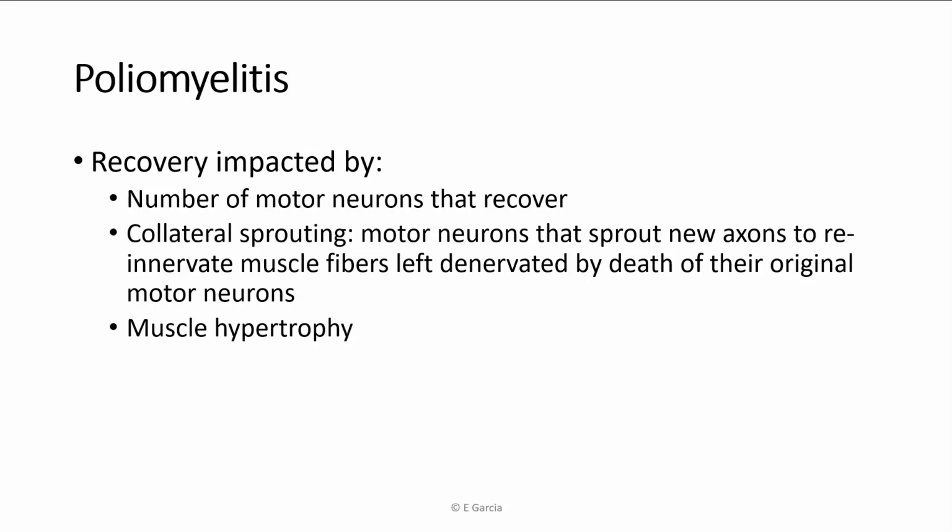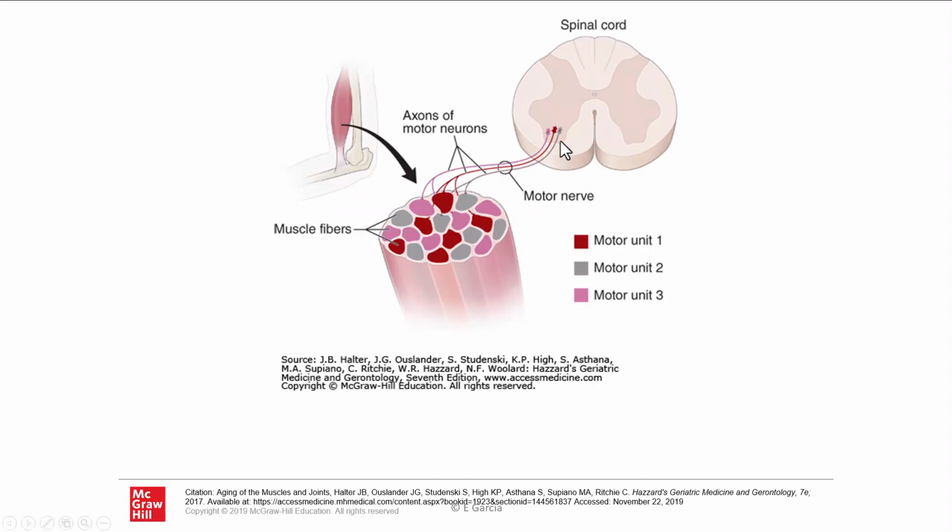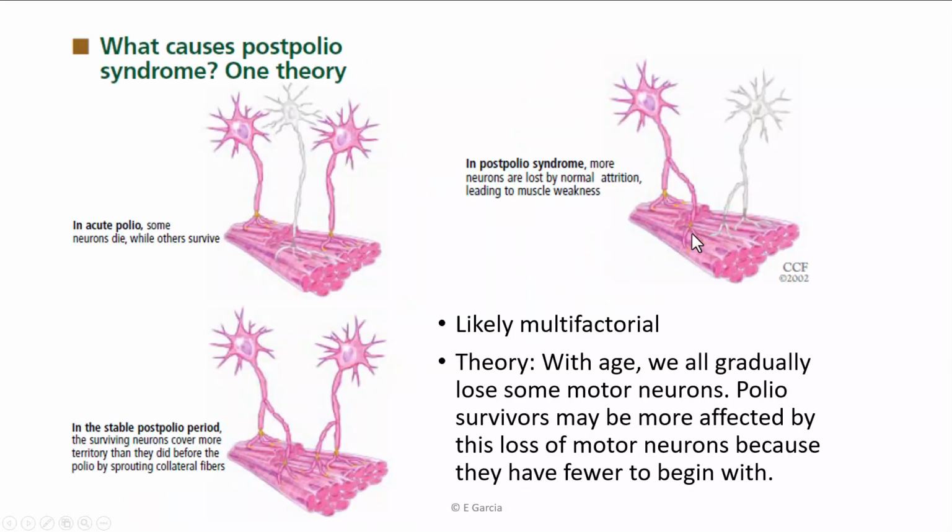So when this person was infected, and it almost always affected children, this was a horrifying disease back in the day, and for those who get it now, it's still horrifying. Again, remembering that this is a motor unit: a motor unit is defined as a motor neuron and all of the muscle fibers that it innervates. An entire muscle's activation is the product of, say, 3 motor units. If you lose these ones here in red, then gray and pink will sprout and try to take up the slack. This is what they think happened. This was the original infection. You had acute polio and you lost a lower motor neuron. You see here, sprouting a new axon and taking up the slack.